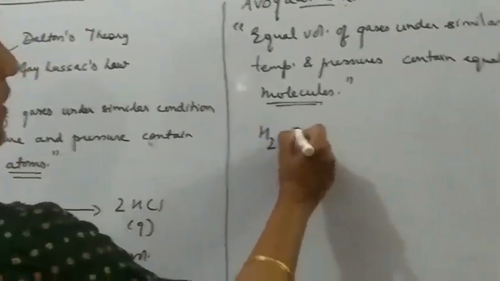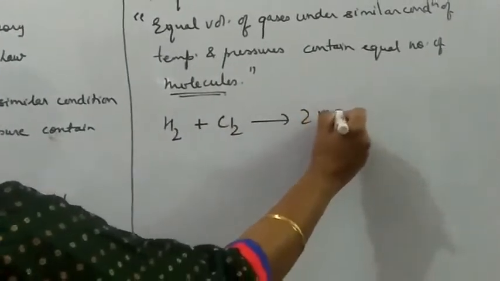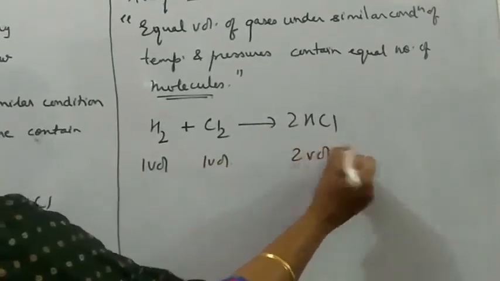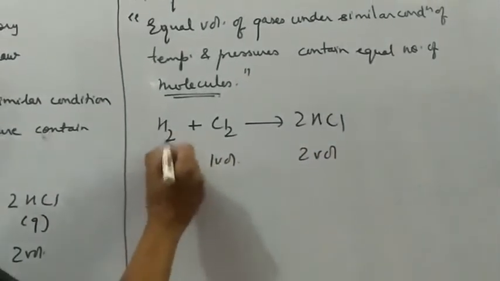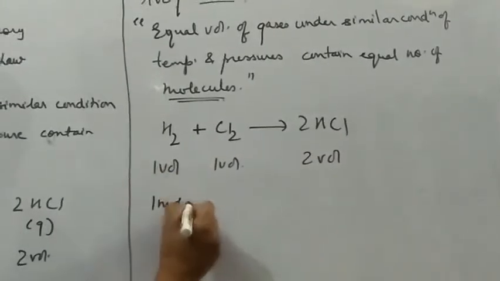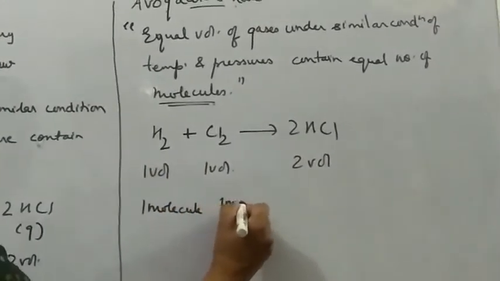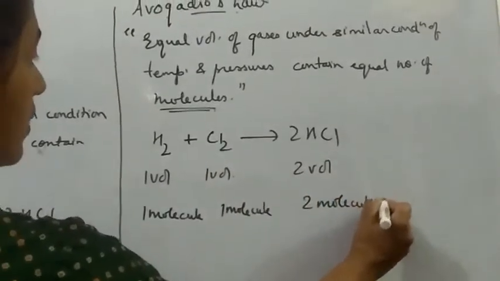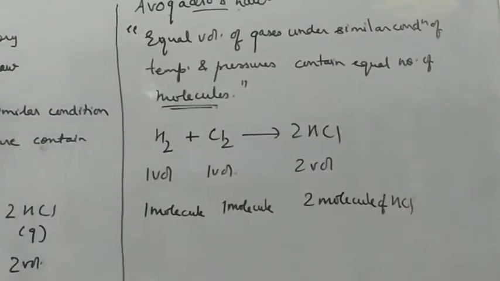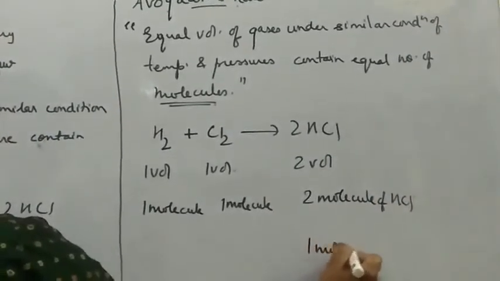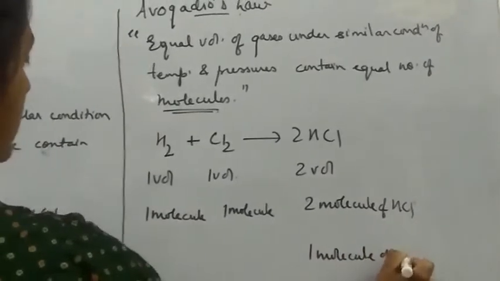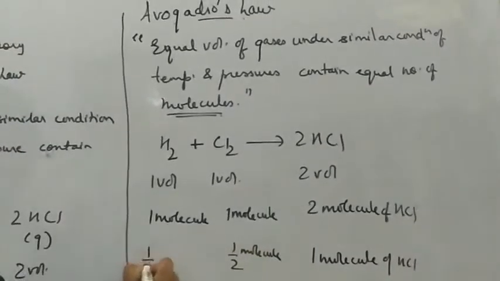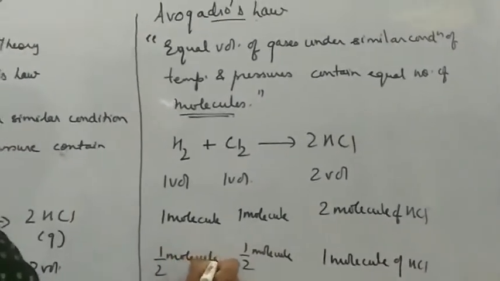Now if we go through the same equation again, one volume of hydrogen and one volume of chlorine give two volumes of HCl. Here the one volume is represented as one molecule of hydrogen reacting with one molecule of chlorine to form two molecules of HCl. To get one molecule of HCl, it will be half a molecule of chlorine and half a molecule of hydrogen.